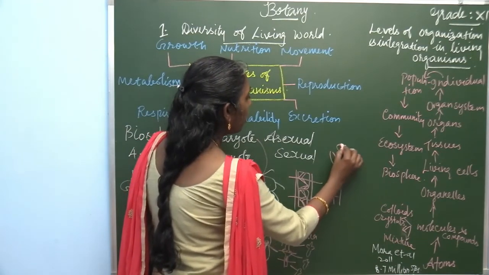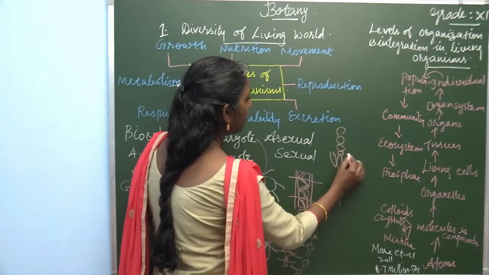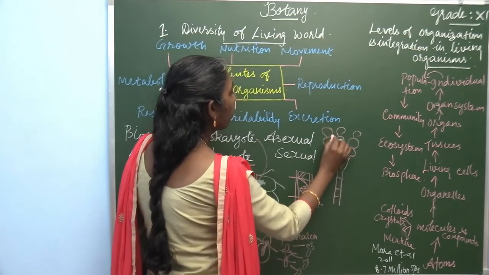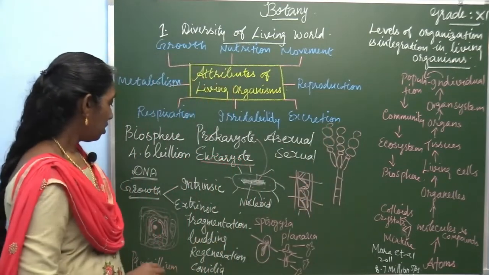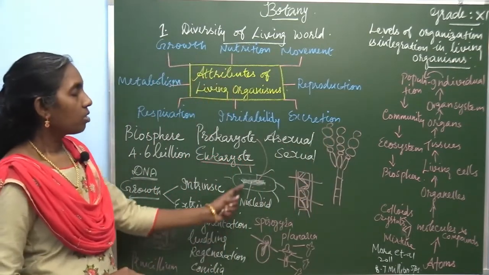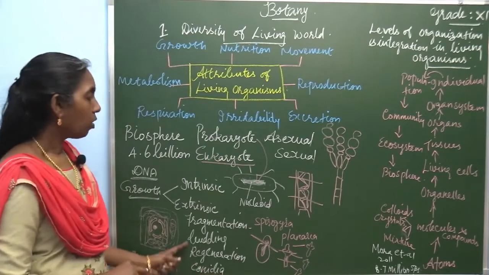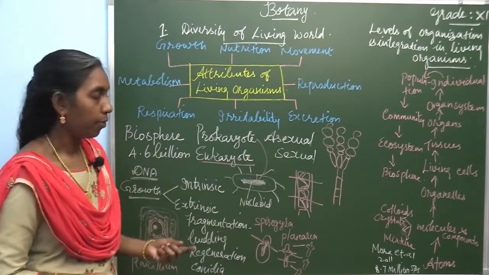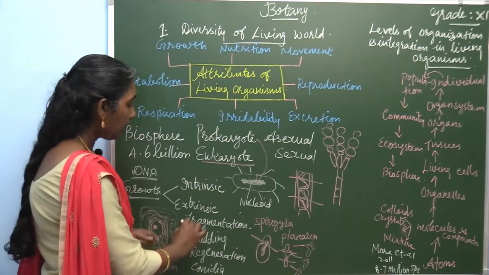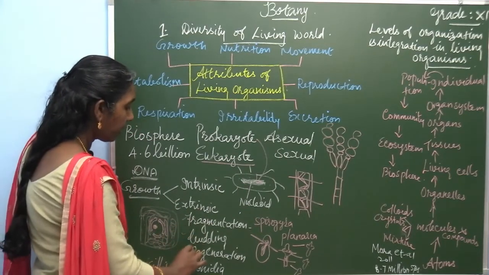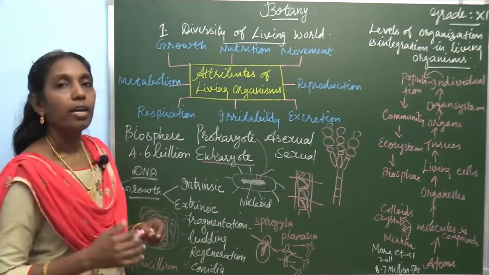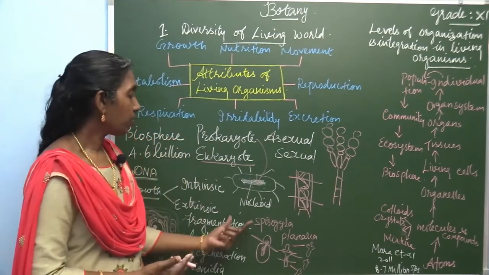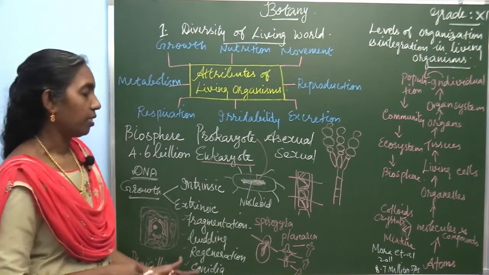Here the conidia is formed. Formation of conidia. Example, this penicillium. So, these are all examples of asexual methods of reproduction. What are they? Fragmentation, budding, regeneration and production of conidia. So, all these methods with the examples are important.